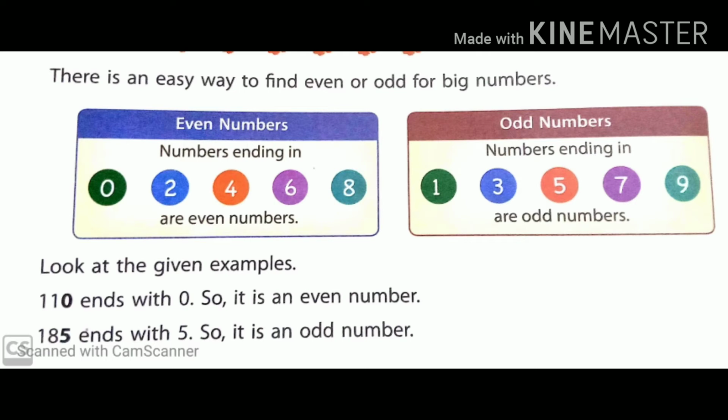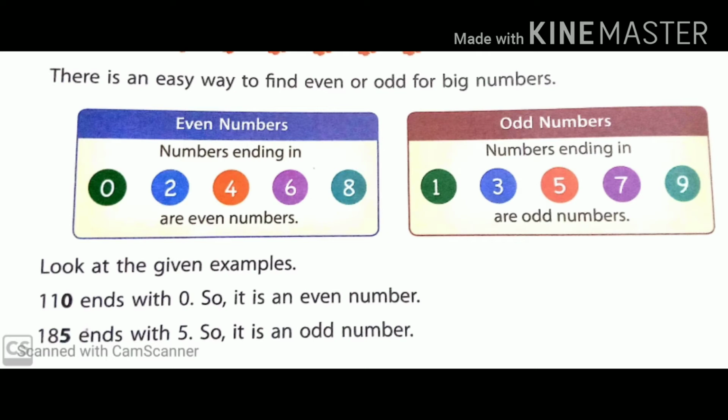Number ending means the last digit of the number, that is the ones place. If it is 0, 2, 4, 6, 8, it is an even number. If it is 1, 3, 5, 7, 9, it is an odd number.